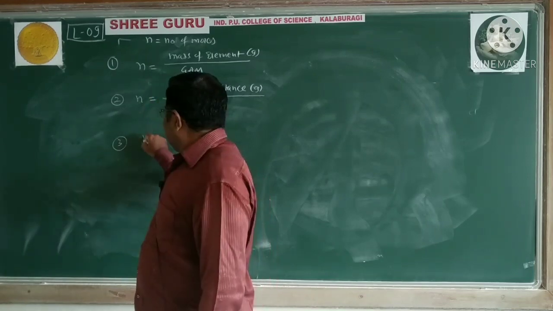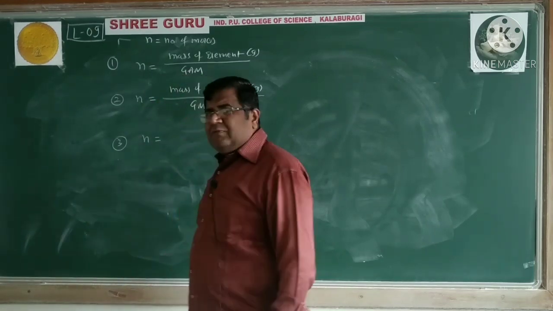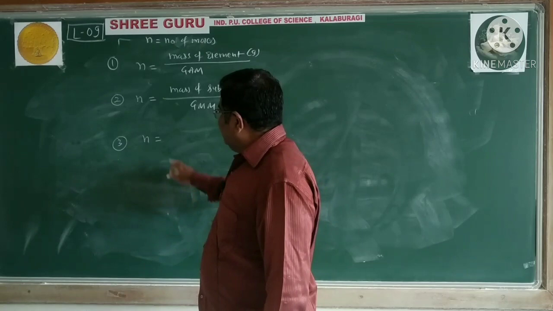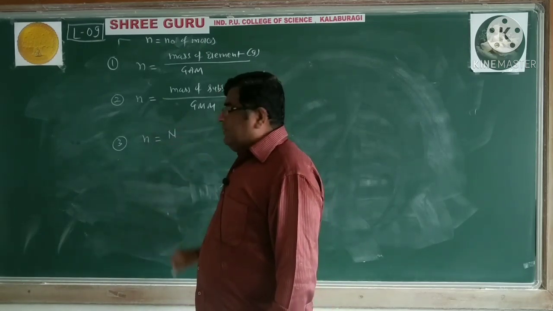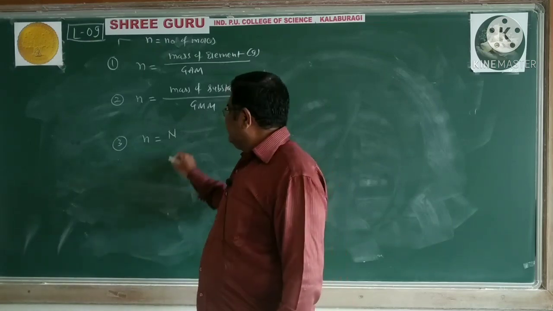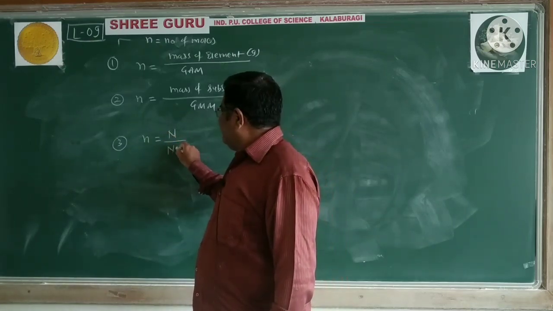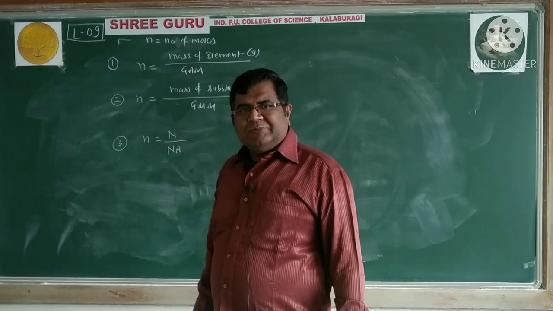Thirdly, we can say n is equal to number of moles is equal to capital N divided by Avogadro number.